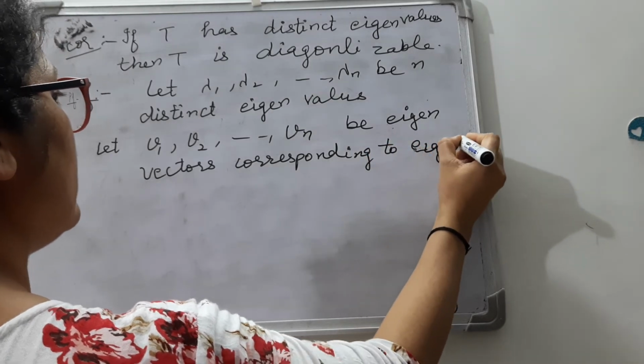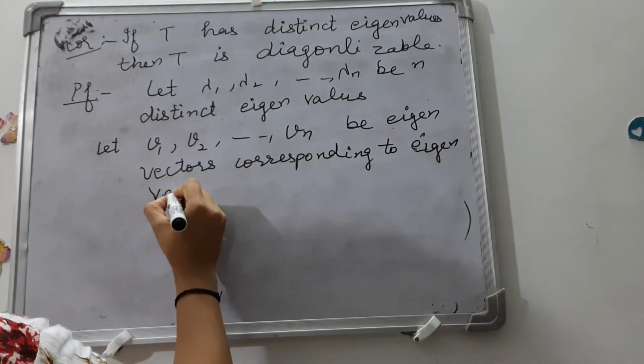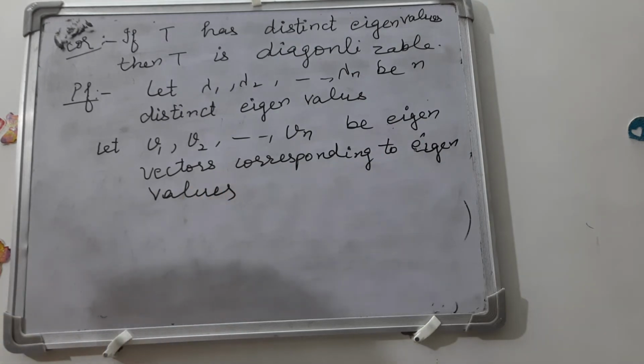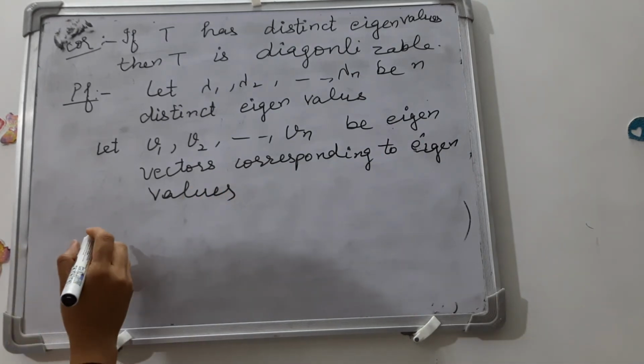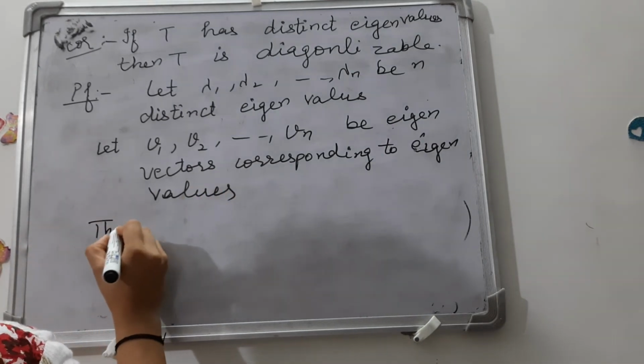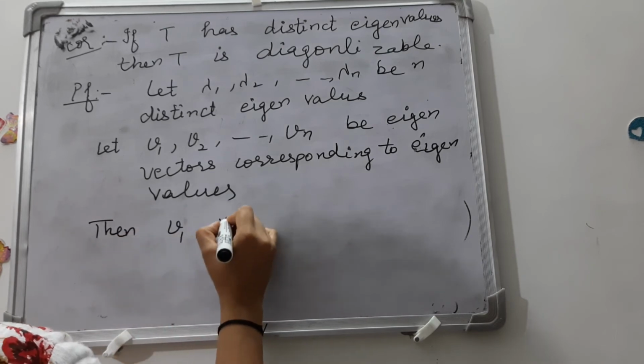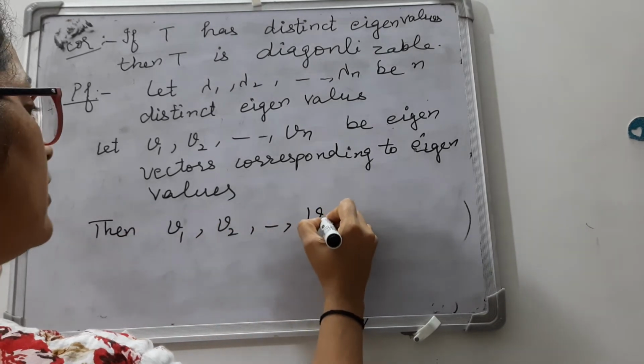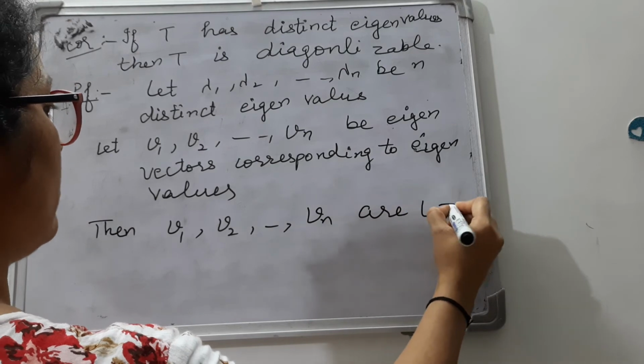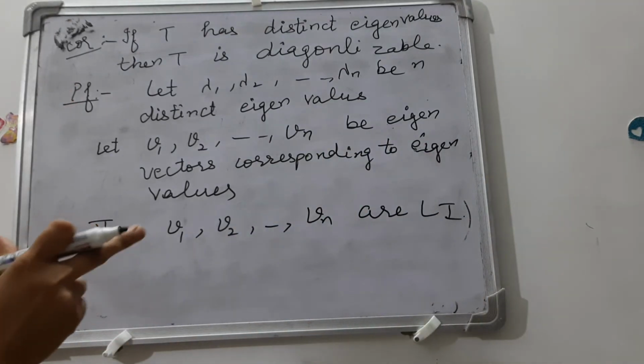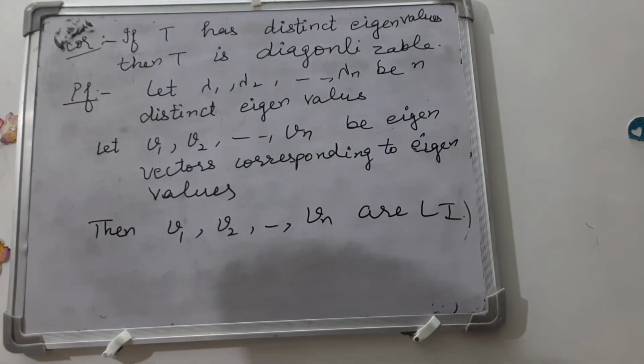We have n eigenvalues and we are considering n eigenvectors corresponding to them. Then the eigenvectors v1, v2, vn are linearly independent.